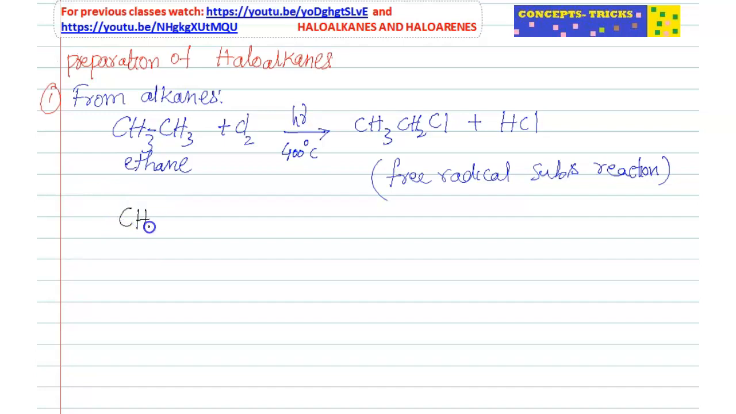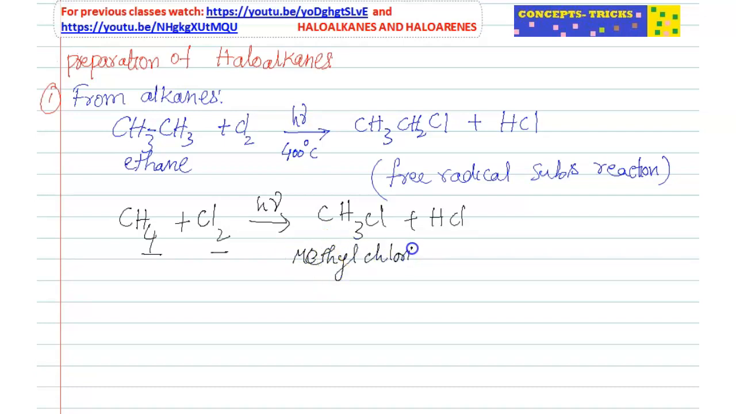If you take CH4 chlorination in presence of sunlight, so already you know this reaction in first year studies, alkane chapter, CH3Cl plus HCl. So this is a free radical substitution reaction. One of the hydrogens is replaced by one chlorine, then CH3Cl will come and remaining HCl. So CH3Cl means methyl chloride. So then what about CH3CH2Cl? This is ethyl chloride.